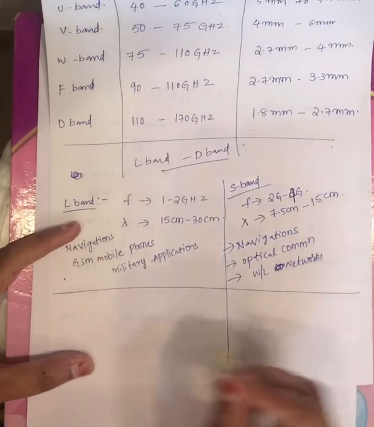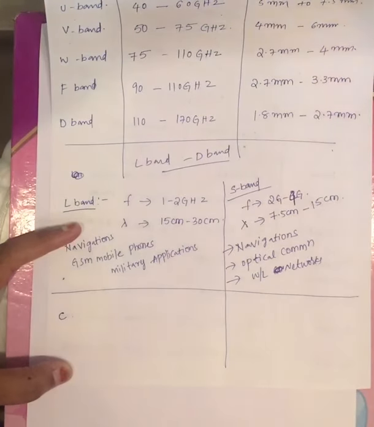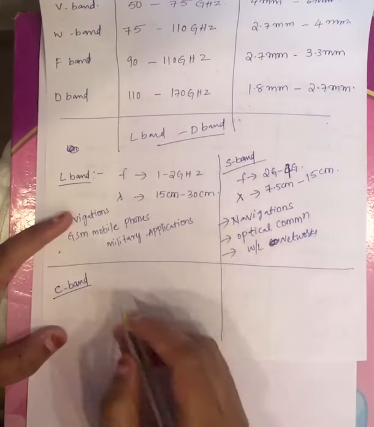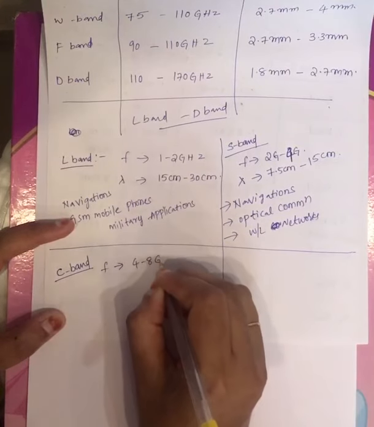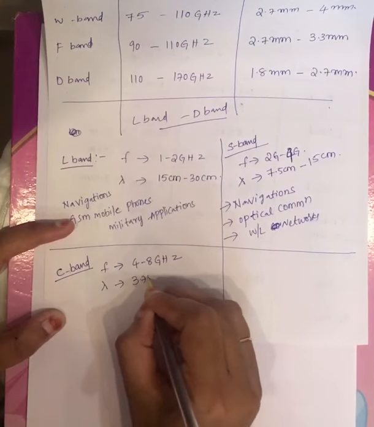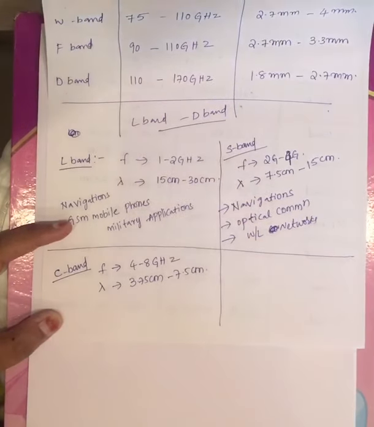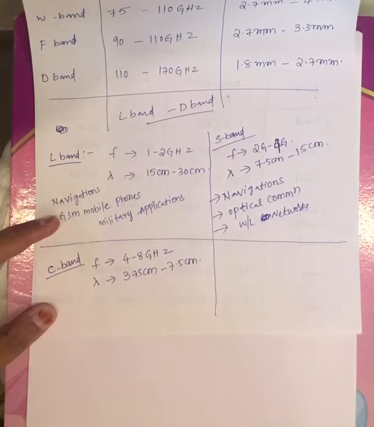Now coming to the third microwave band, that is C band. Third microwave band is C band, and its frequency range is varying from 4 to 8 gigahertz, and lambda is varying from 3.75 centimeter to 7.5 centimeter.